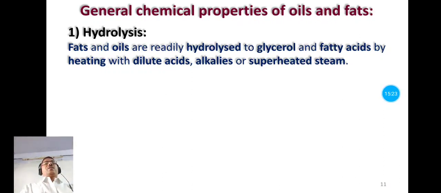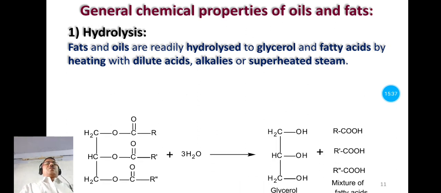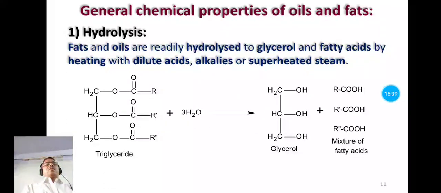So both fats and oils are hydrolyzed to glycerol and fatty acids by heating with dilute acid or dilute alkalis or superheated steam. Now let's see the general reaction. This is the triglyceride. It may be fat or oil. It may be simple or it may be mixed type of triglyceride.